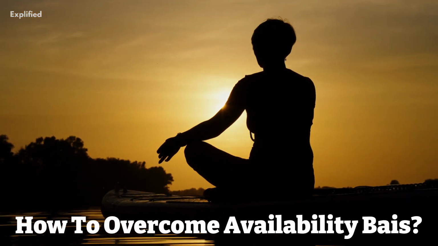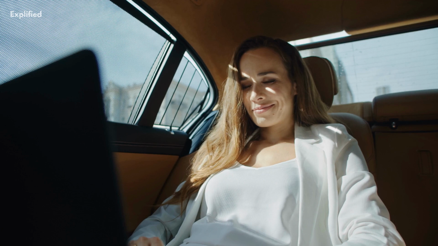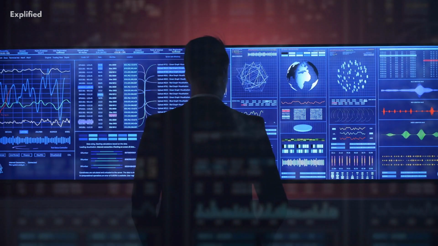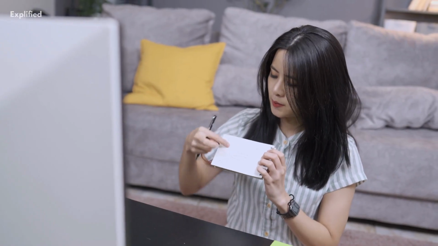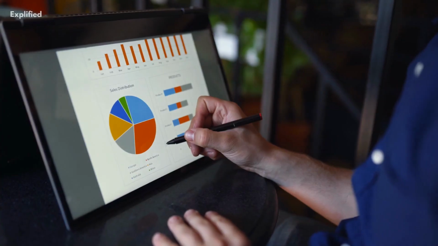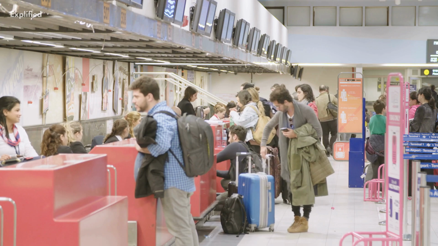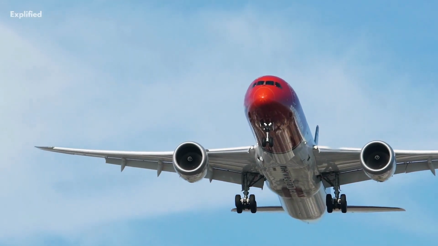How to overcome availability bias? One way to overcome availability bias is to actively seek out more objective information and to be aware of our own biases. We can do this by seeking out data and statistics that provide a more accurate picture of the likelihood of something happening. For example, if we are afraid of flying, we can look up statistics on airline safety to reassure ourselves that it is a safe mode of transportation.